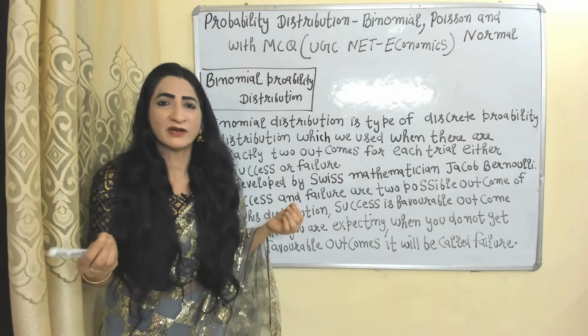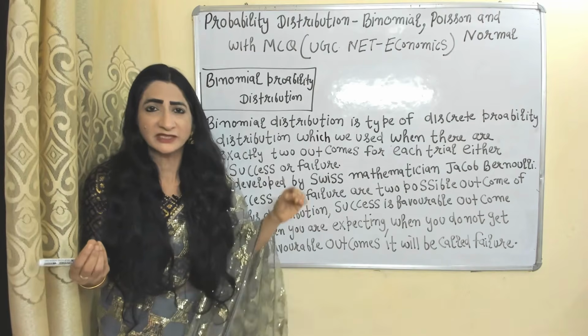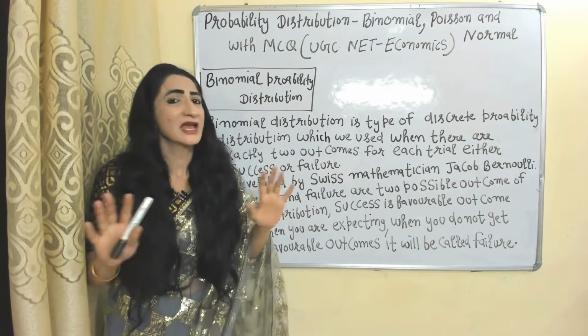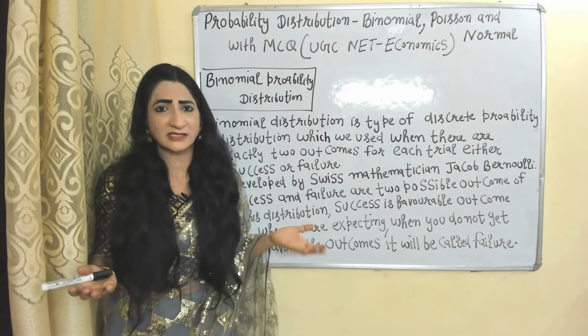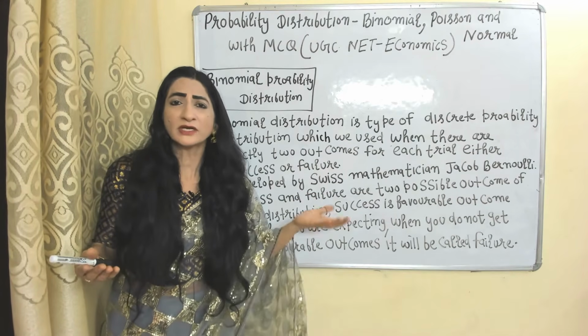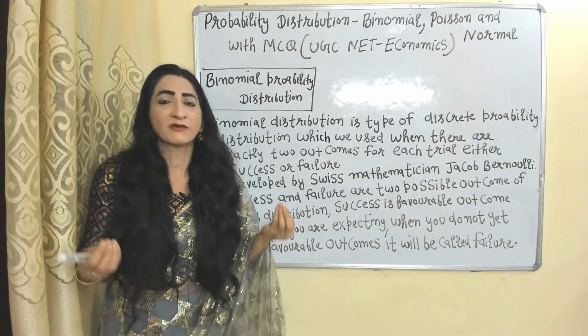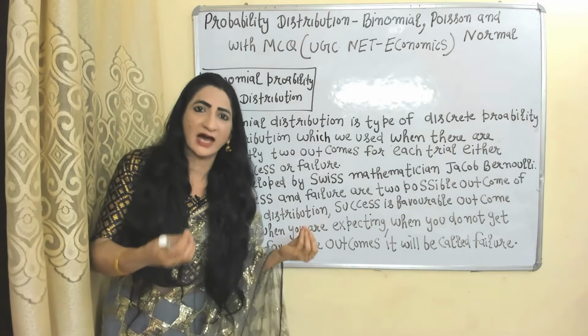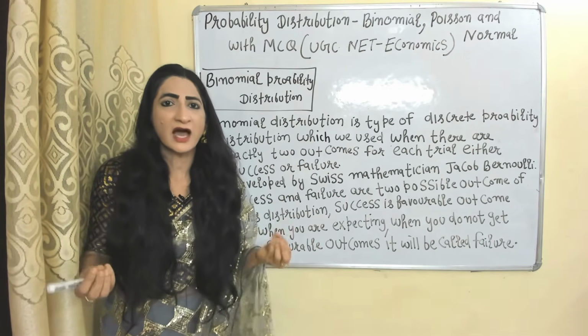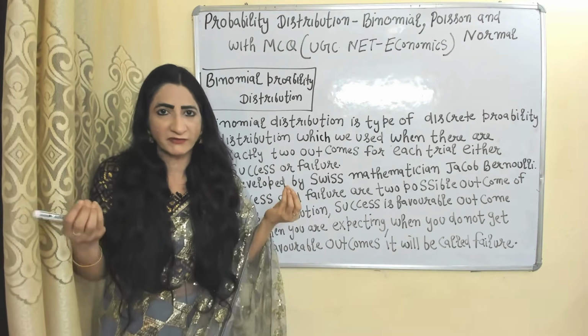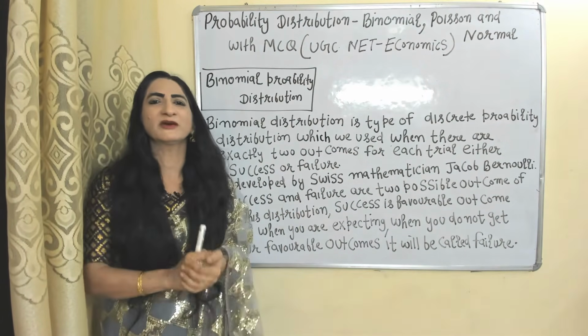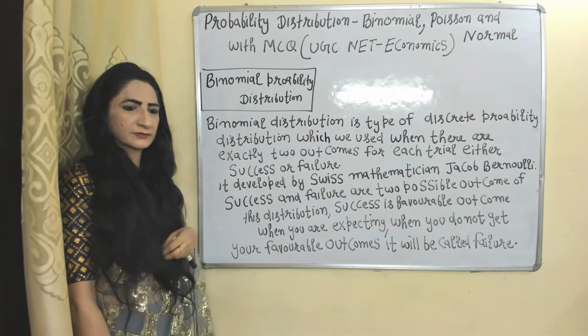It will be called my favorable outcome. If there will be rain today, it will be called my success. If there will be no rain today, it will be called my failure. Success is our favorable outcome which we are expecting. If we are not able to receive our favorable outcome, it will be called our failure.